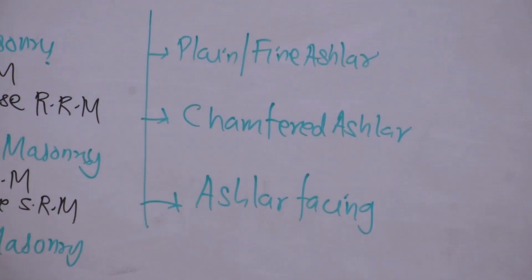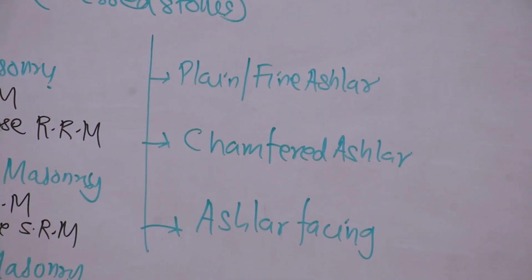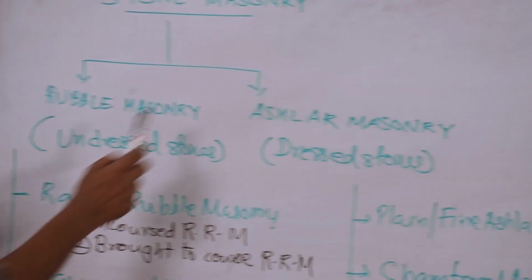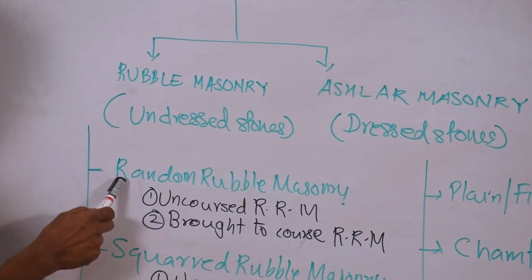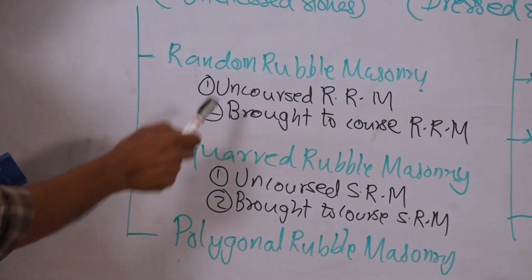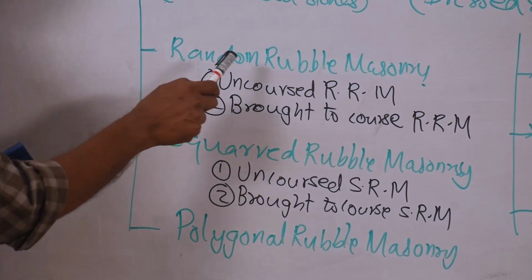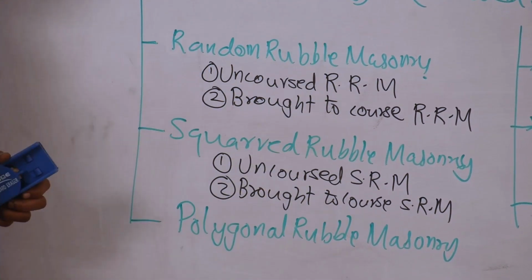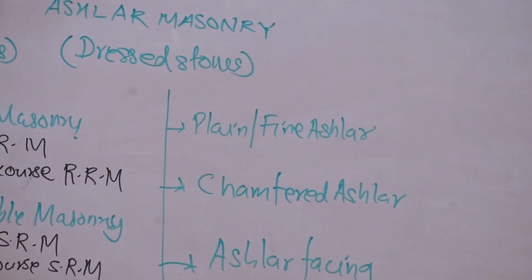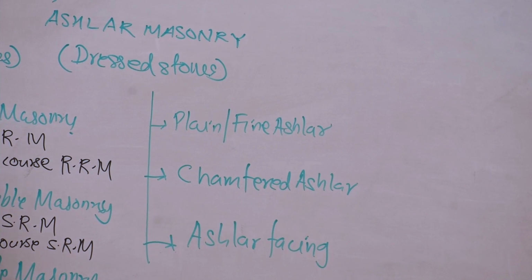So this is the classification or different types of stone masonry. Stone masonry is divided into rubble masonry, ashlar masonry. Rubble masonry divided into random rubble masonry, squared rubble masonry, polygonal rubble masonry. Random rubble and squared rubble again divided into uncoarse and broad to coarse. Ashlar masonry, plain or fine ashlar masonry, chamfered ashlar masonry, ashlar facing.